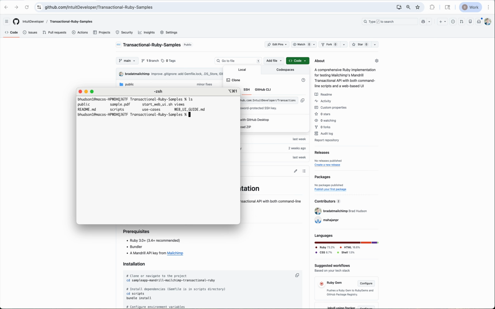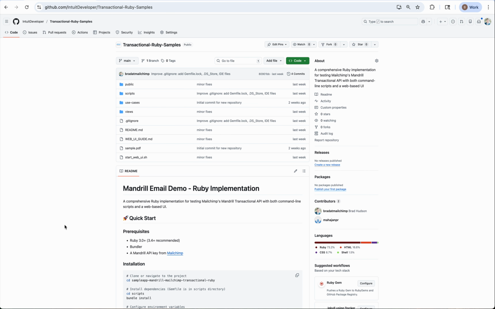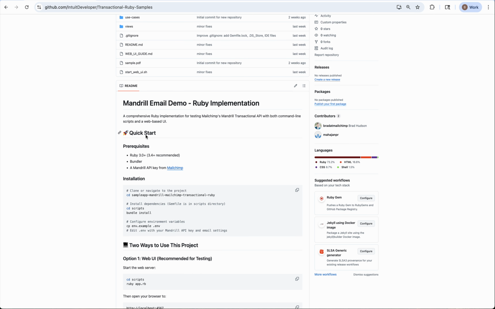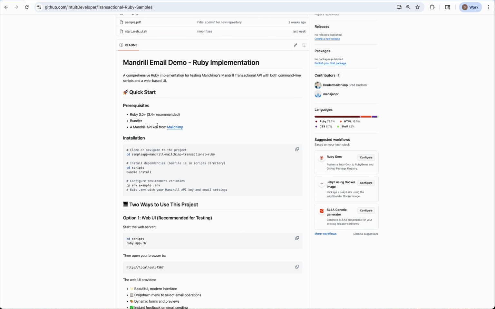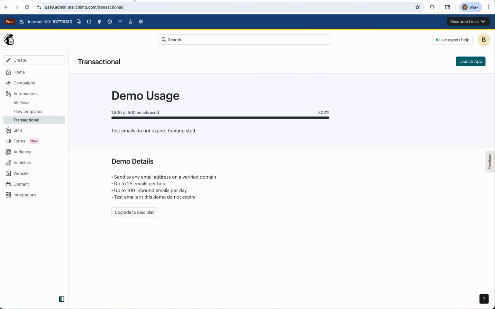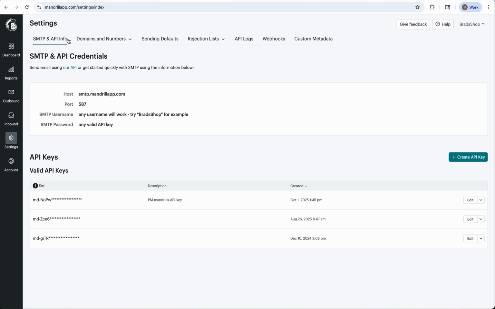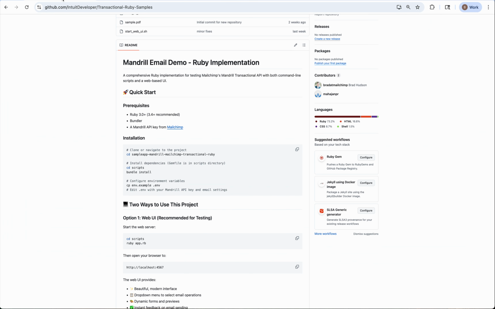Now at this point, you're going to have a number of files, and we're going to go through some of them today. But in order to get started, we're going to make sure that we have the right version of Ruby, we have bundler, and of course we have an API key for our Mandrill API. If you're unfamiliar with how to get to your API key, over on MailChimp, you're going to click Transactional, then click this Launch App button. That's going to bring you into the Mandrill API dashboard, and then under the Settings tab, you're going to see your API keys. Here you can simply click Create API Key, and you're good to go.